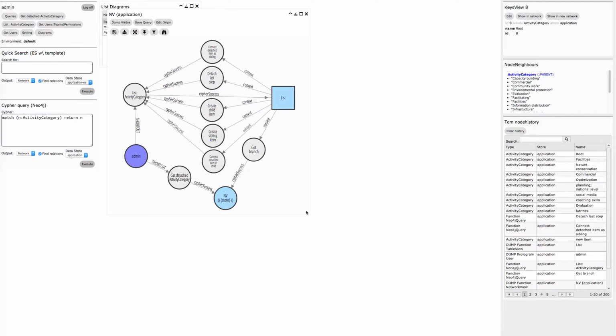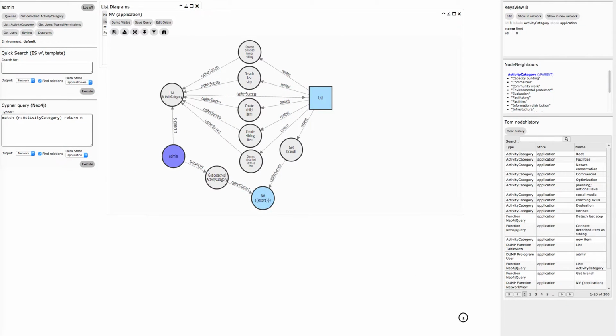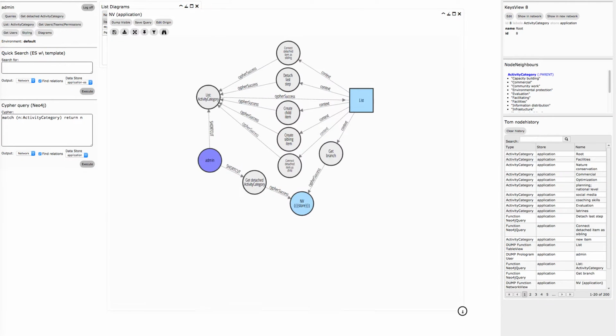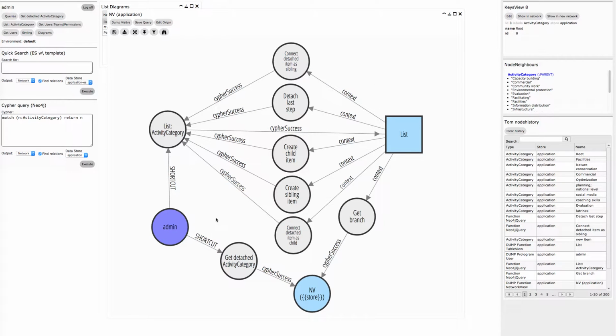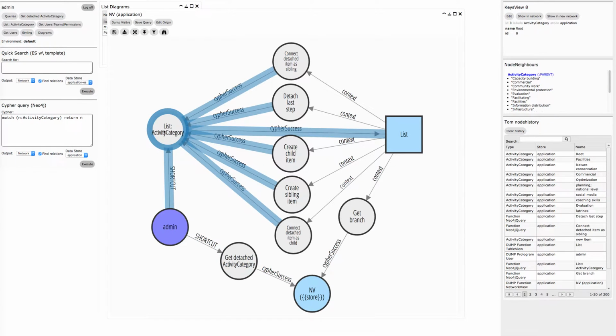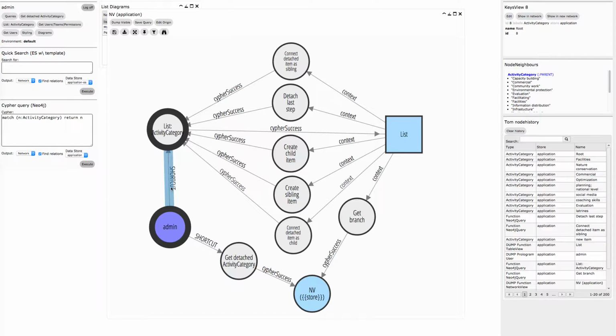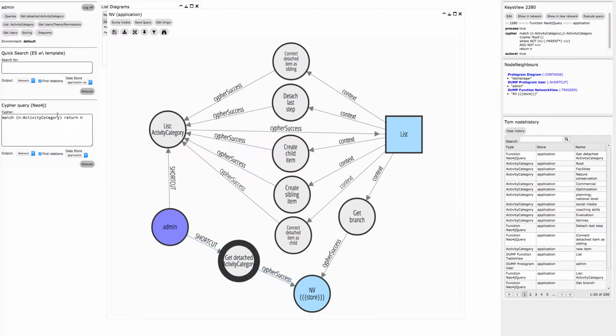The application that I'm going to show you consists of a number of elements. We have a user, and for the user I'm logged in as admin, and two of the shortcuts that are here, the shortcut list activity category and the get detached activity category, are displayed here as buttons. So everything I create as a shortcut automatically appears over here.